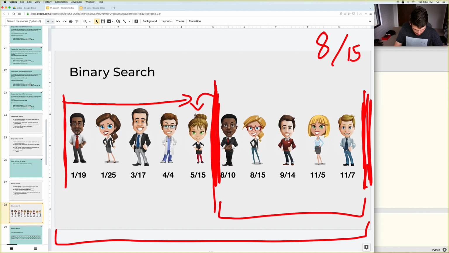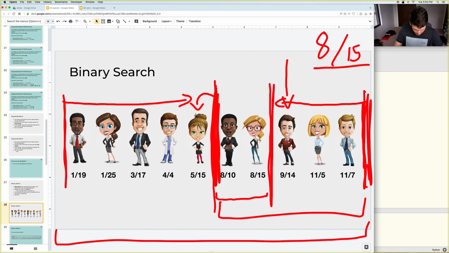whereas before we were considering every one of them. All right, so now in this case we can look for the middle, and there actually is a guy right in the middle. So ask that guy what his birthday is: 9/14. All right, well that's greater than the birthday that we're looking for. So we will slide this bar. We can actually slide it past him since his birthday was greater. All right, so now we only have to consider those two people.